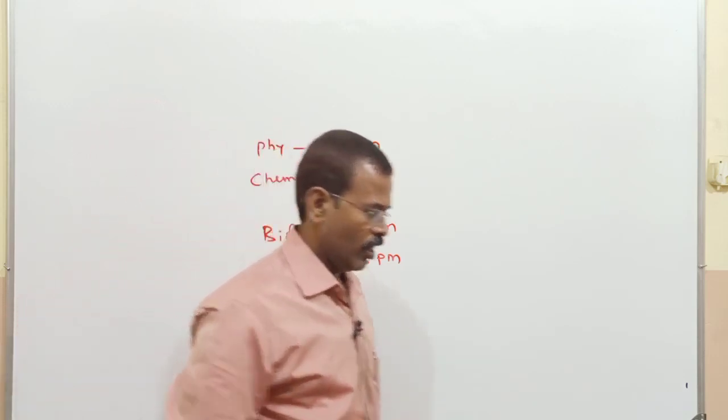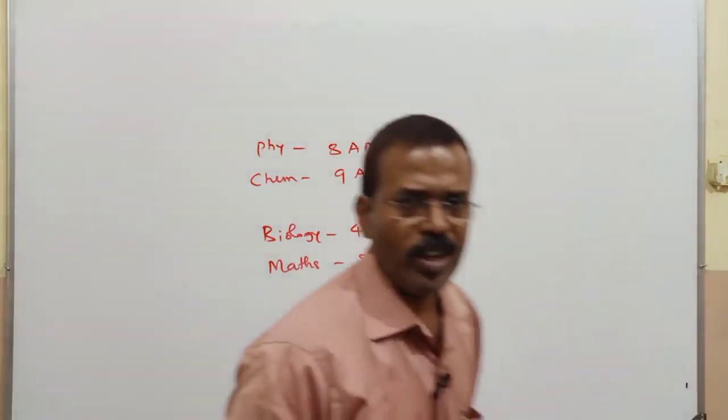Okay, today I will start sexual reproduction. I will continue the sexual reproduction.